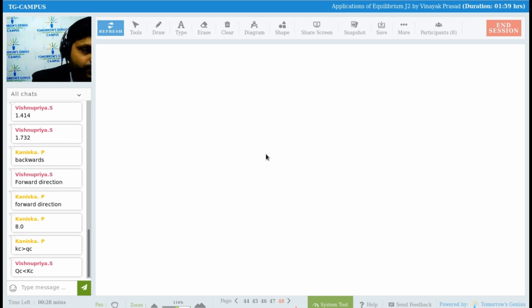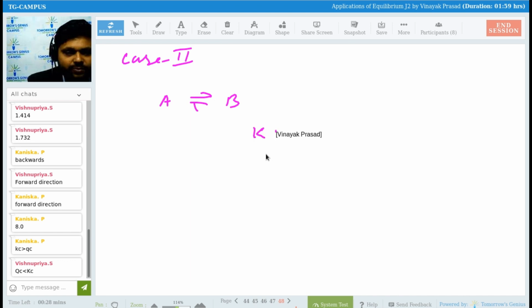Now, second case, case 2. Now we are having again a reaction, A, we are getting B. So K1 equals concentration of B upon concentration of A. Okay.